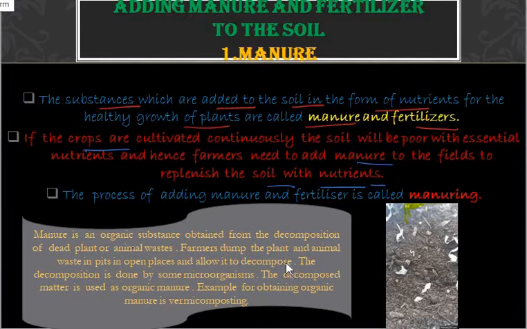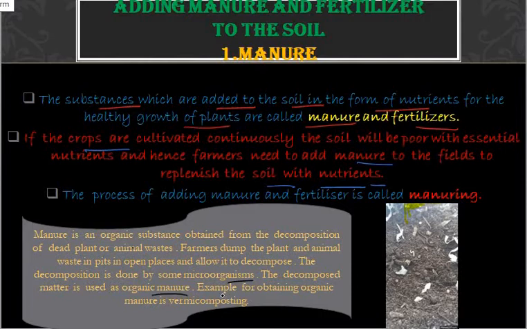It will get decomposed into the soil with the help of some microorganisms. The microorganisms can be earthworms. Okay, the earthworm is mainly helpful in order to decompose the dead plant and animal waste. The decomposed matter is used as organic manure.